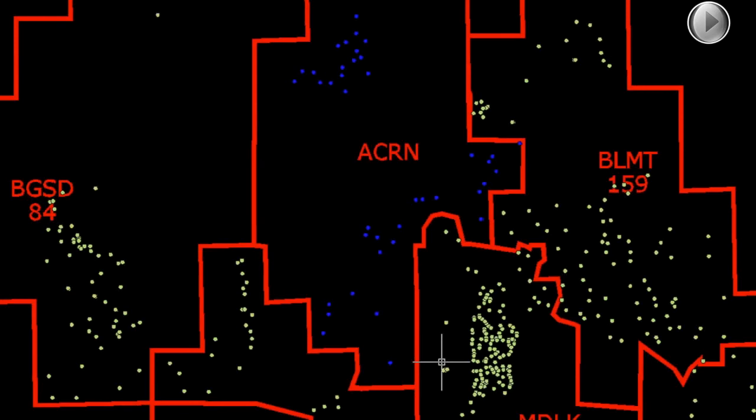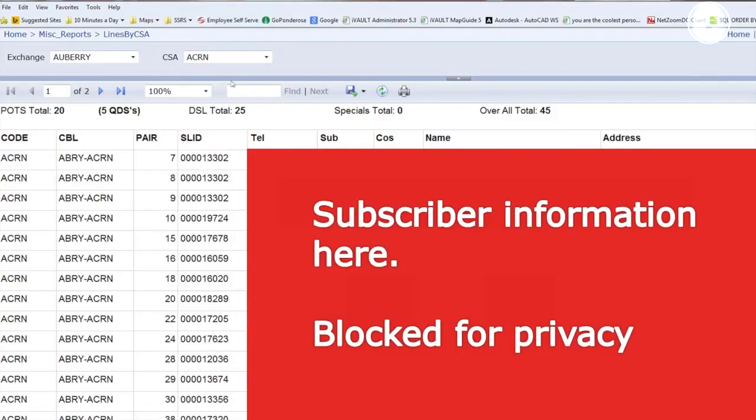So again, we have the same type of report, overlaying the polygon. Very quickly we're able to see which customers, and you can see we have 20 POTS customers, that's just regular telephone service, 25 DSL customers, 0 specials, and 45 totals. So it gives us a real quick way to plan for the future. A very effective planning tool, which can be done by our engineers without having ever to open CAD.